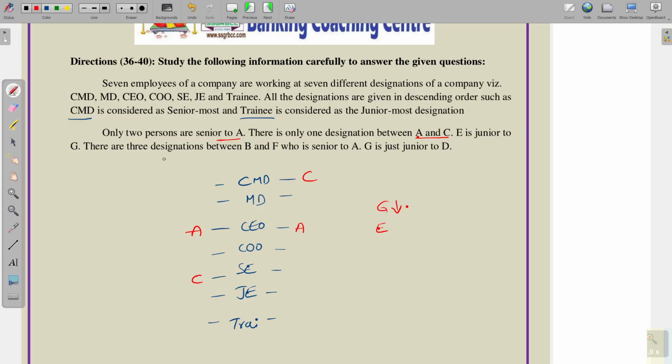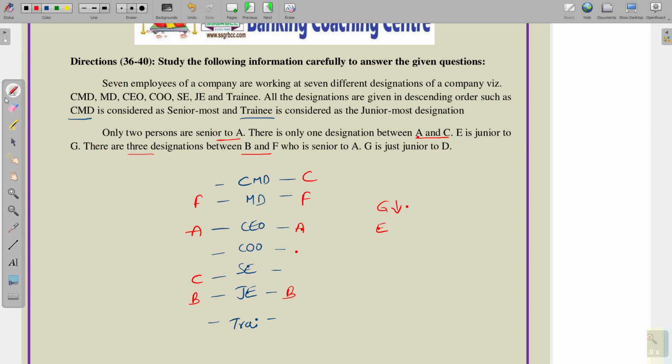There are 3 designations between B and F who is senior to A. Okay. In this possibility we have only one place left. If I keep F here, between B and F there are 3 designations 1, 2 and 3. Here B is coming. Suppose if I keep F here 1, 2, 3, here already C is there. So, this one is not correct.